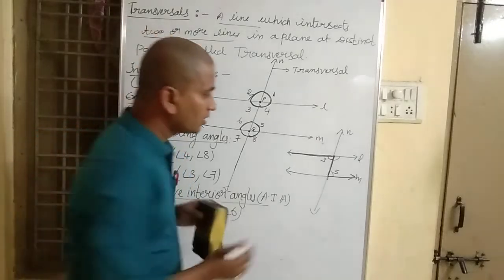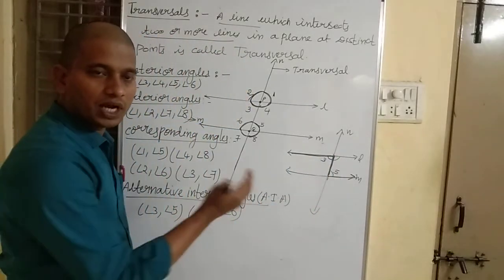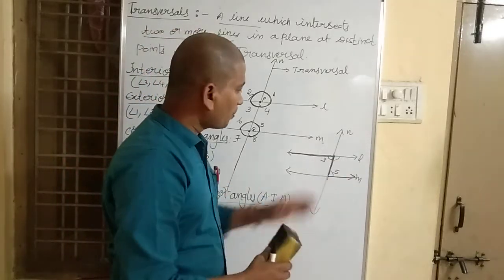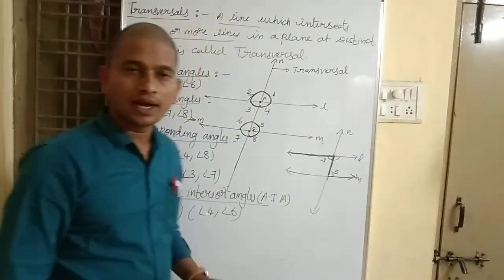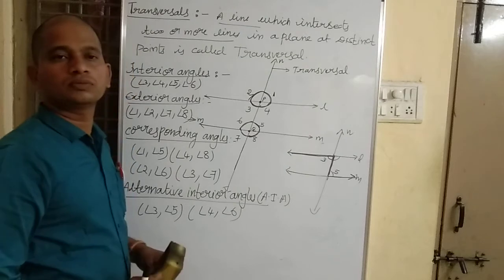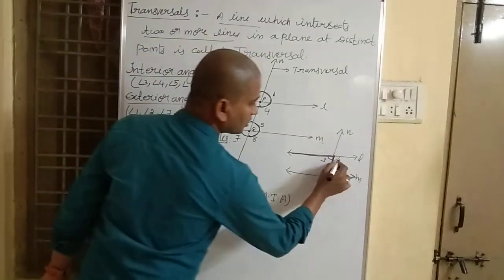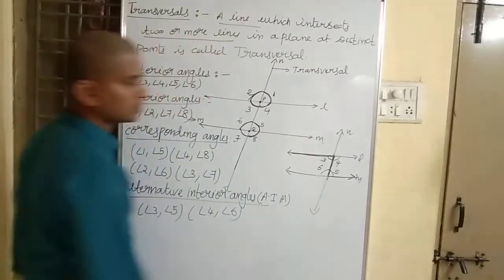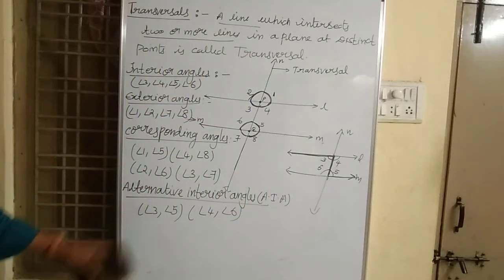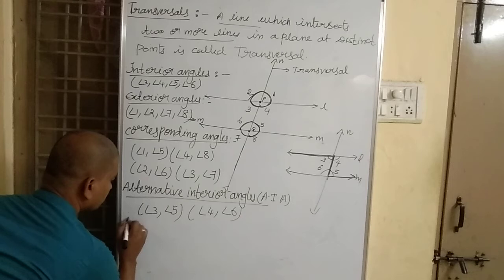So one arm is opposite to the transversal and the other arm lies inside PQ. One pair is angle 3, angle 5 and the other pair is angle 4, angle 6. They are alternate interior angles. Now coming to alternate exterior angles.